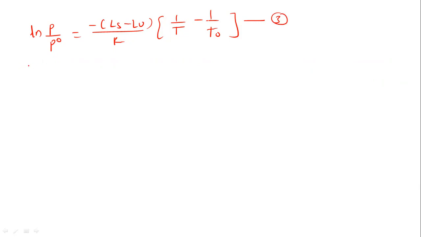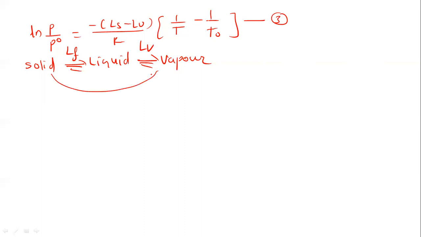Now we know that solid is converted to liquid, then liquid is converted to vapor. Conversion of solid to liquid or liquid to solid is called the freezing process. So we have to write here latent heat of fusion. The heat energy liberated during this process is latent heat of fusion. Liquid to vapor, vaporization, is latent heat of vaporization, LV. And solid to vapor is latent heat of sublimation.